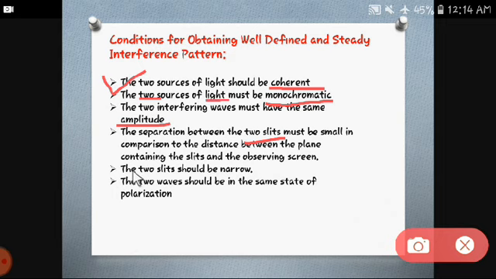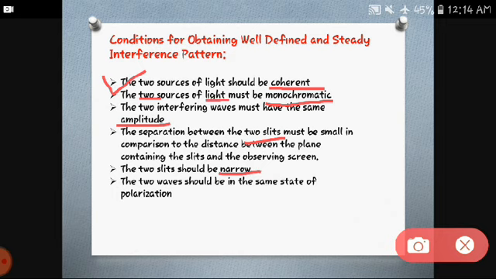Next is that the two slits should be narrow. Obviously the two slits should be narrow. If they are not narrow, what will happen? If it is splitting, then you will not get the interference pattern, or the waves will not interfere with each other. If it is narrow, then and only then you will get the pattern we want. Narrow means it should be like a single beam, then you will get the pattern.